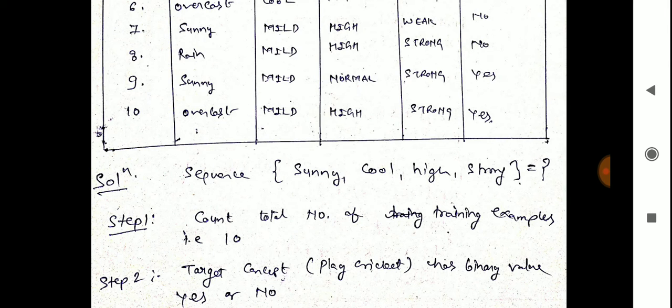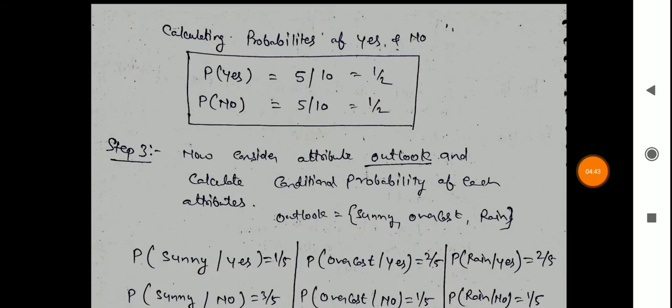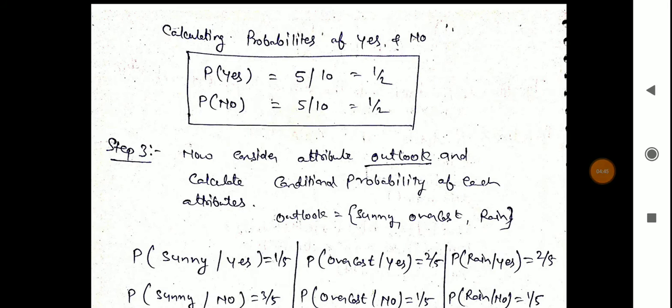The target concept here is play cricket, which has a binary value, either yes or no. So we calculate the probability of yes and the probability of no for this target value. The probability of yes is 5 divided by the total of 10, so the value is 1 by 2, and the probability of no is 5 divided by 10, which is 1 by 2. So this is our second step.